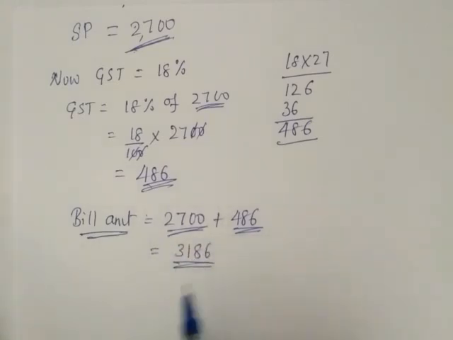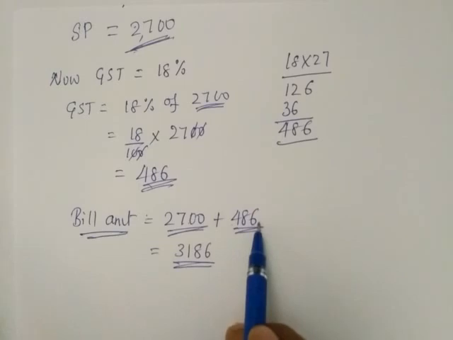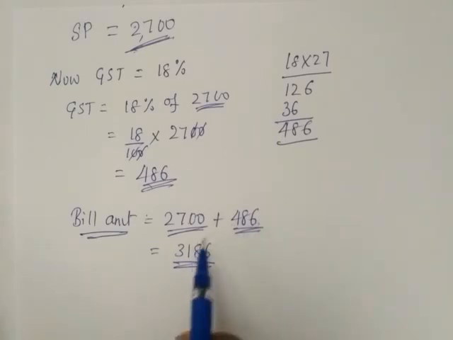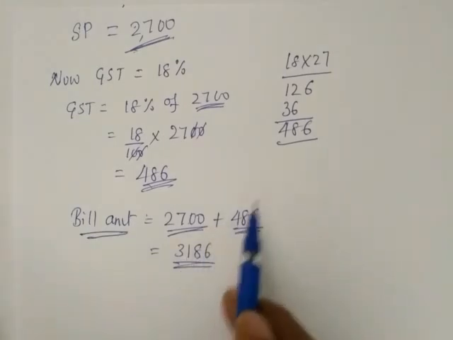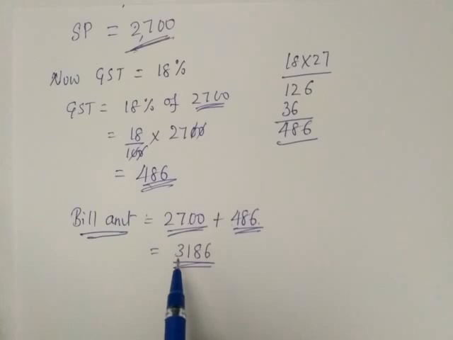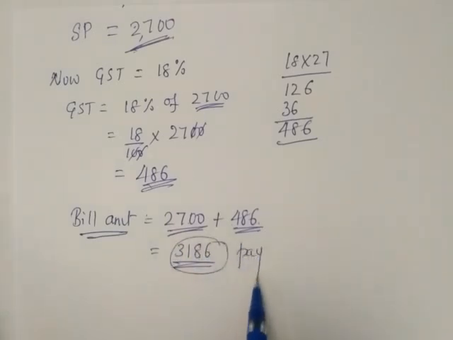So 3,186 is the final bill amount. In that bill amount, 2,700 rupees is the shoes rate, and 486 rupees is tax which is collected by the shopkeeper. Finally it goes to the government. The final amount is 3,186. This much we have to pay to carry that pair of shoes home.